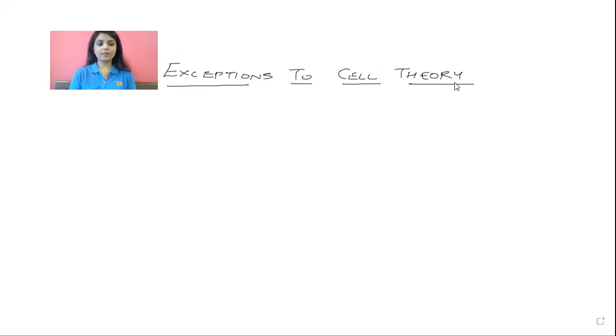Now, when it comes to a prokaryotic cell, generally what we understand a cell as, it has the nucleus, means a well-defined nucleus, that is a nucleus with the nuclear membrane, right? Now the cell theory did not mention the prokaryotic cell, for example bacteria.